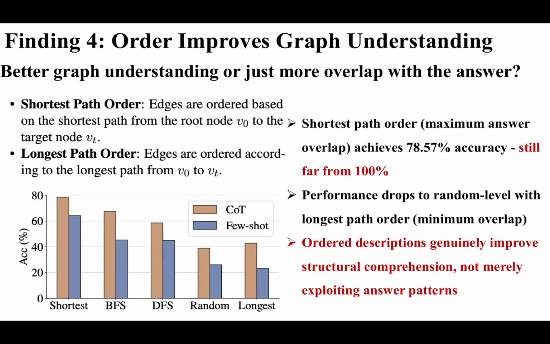You might wonder, is this just because ordered descriptions happen to match the answer? We tested this hypothesis. Even when we order edges to maximally overlap with the correct answer, accuracy only reaches 78.57%, still far from perfect. And when we minimize overlap, performance drops to random levels. This confirms that ordered descriptions genuinely improve structural comprehension, not just exploit answer patterns.